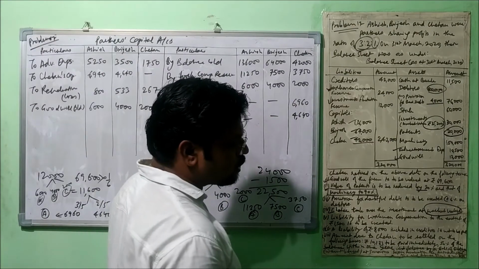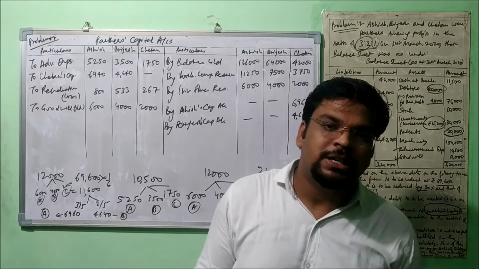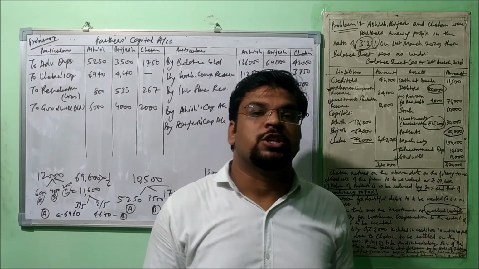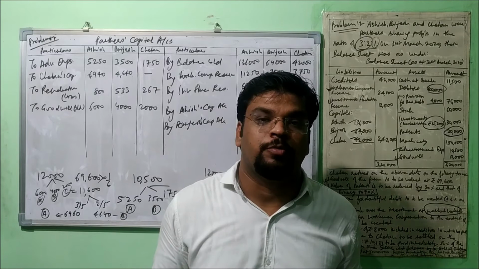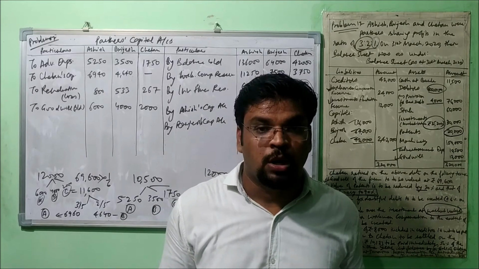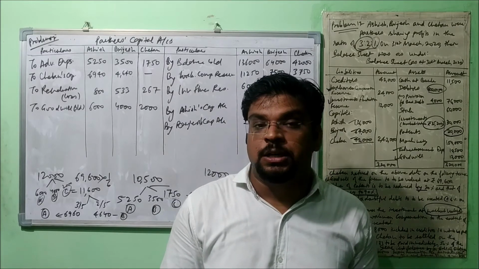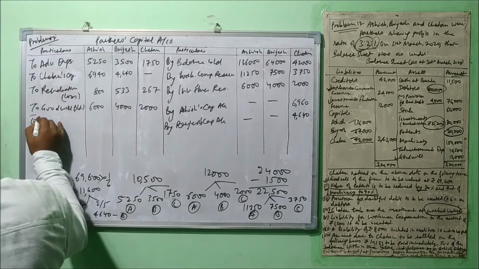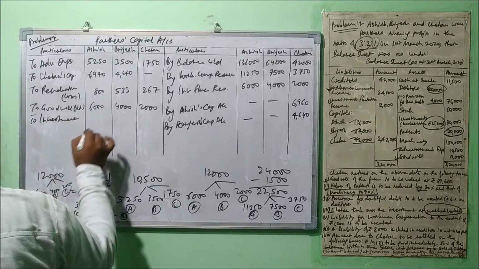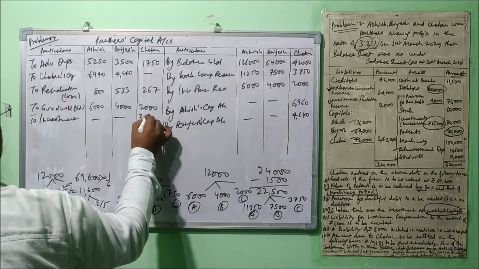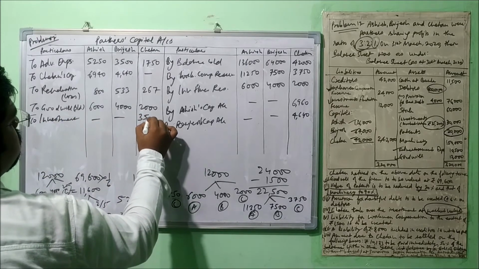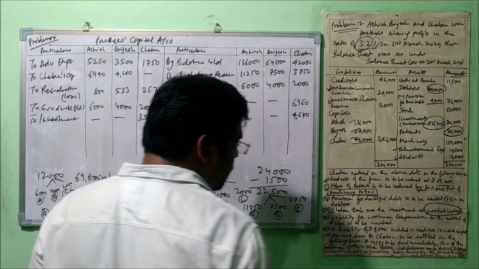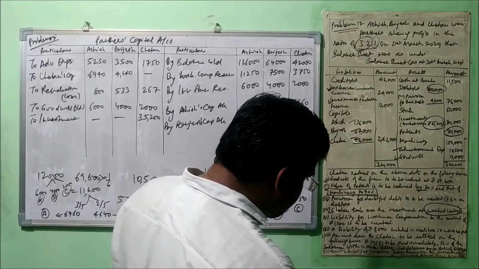Chetan took over the investment. If we need to pass the journal entry for that, what will it be? Chetan's capital account debit to investment, because the investment has been sold out from the firm and does not exist anymore, at market value. So the posting here is to investment, and the amount goes to Chetan's column: 35,200, the market value of the investment, because the question says that. Any other adjustment remaining? No.